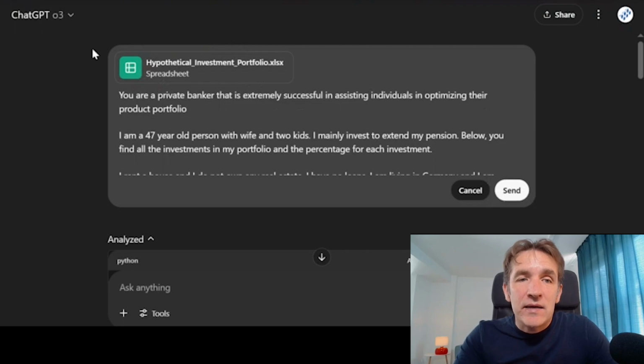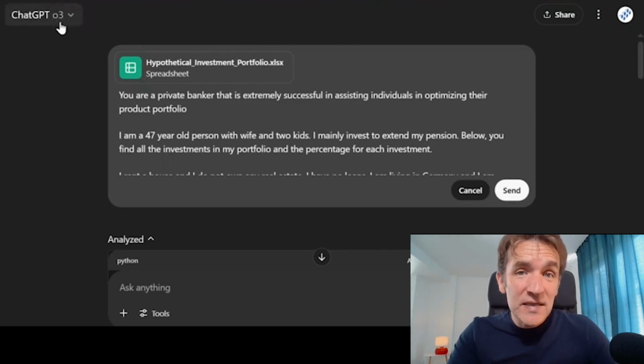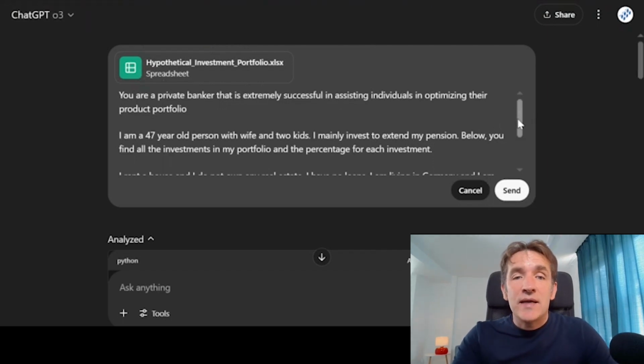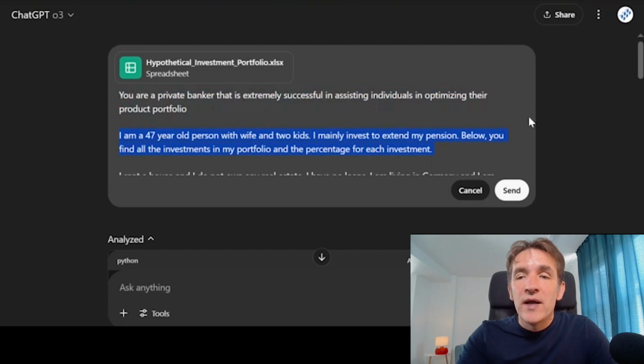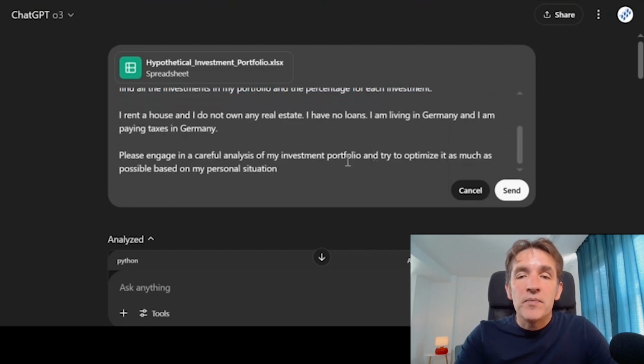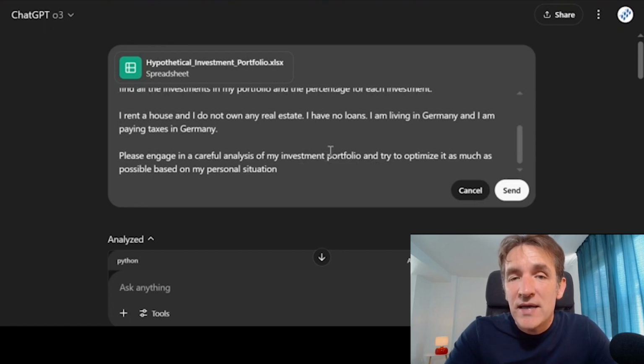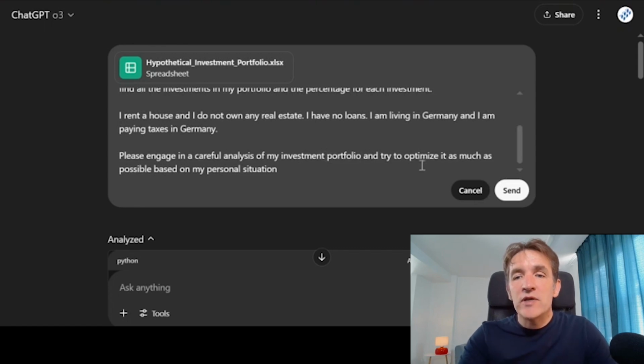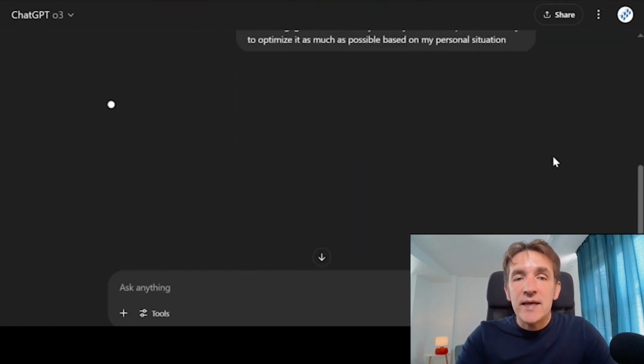And then I enabled the O3 reasoning model, and I gave it some more information. I'm saying, look, you are a private banker with a lot of experience. Then I give some information about myself, and then I ask it to help me in optimizing my investment portfolio. So now we can press send, and then you will see that it starts thinking and analyzing.